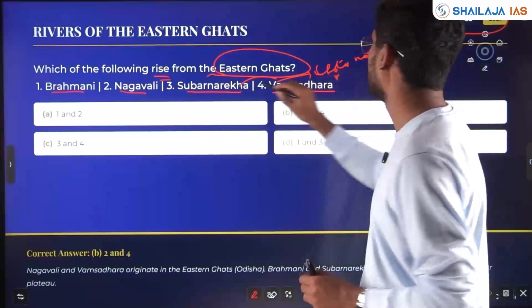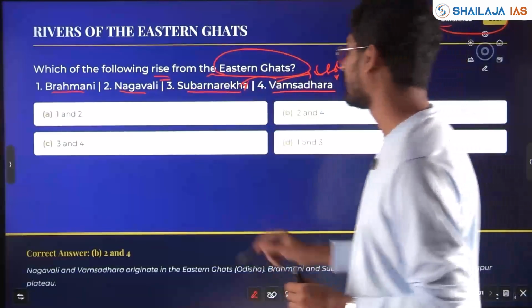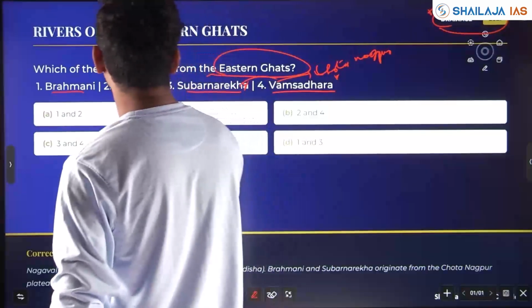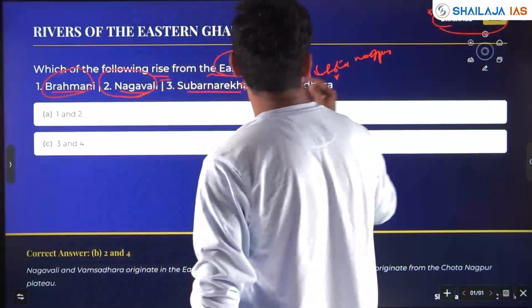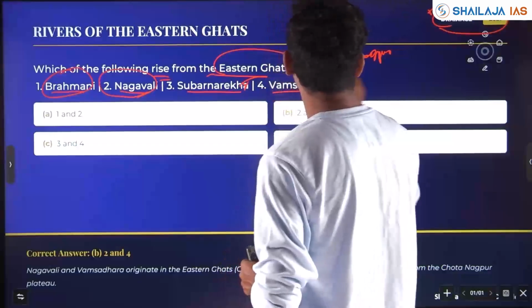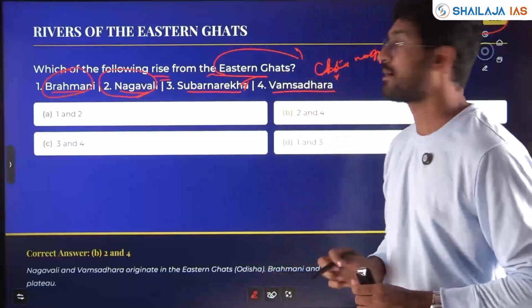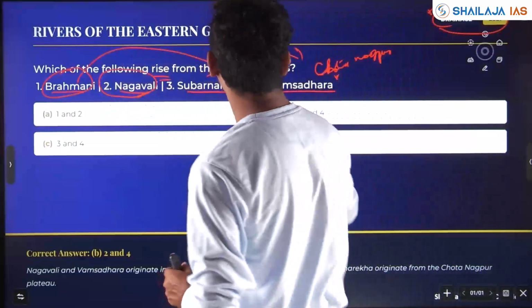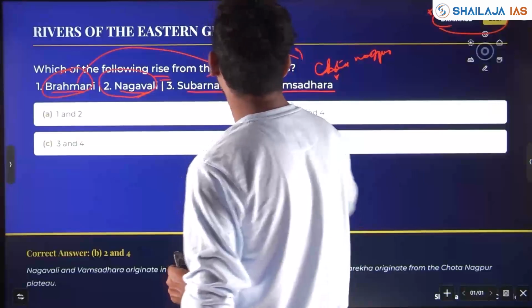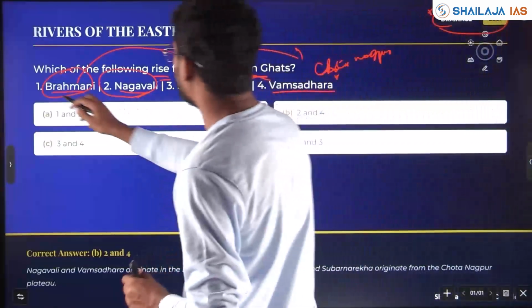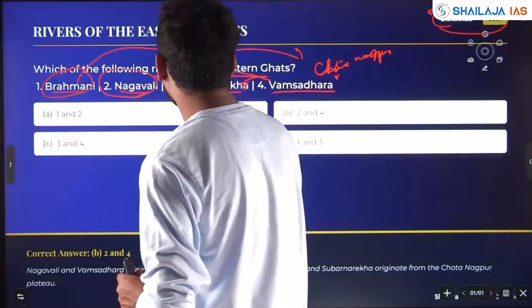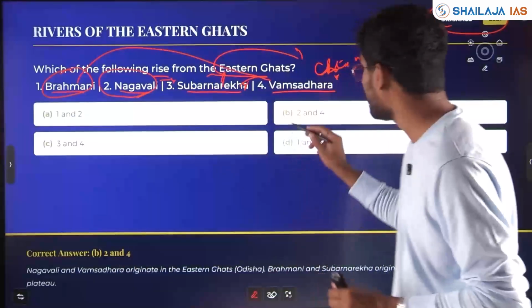So they are not Eastern Ghats rivers. Brahmani is in Odisha, Subarnrekha is in Odisha, but they rise from Chota Nagpur. If you eliminate 1 and 3, you will get the answer, 2 and 4.